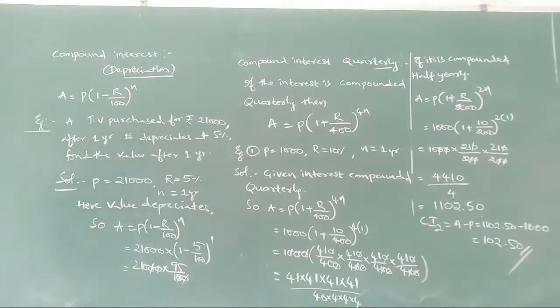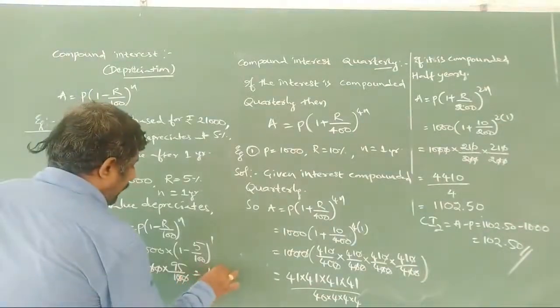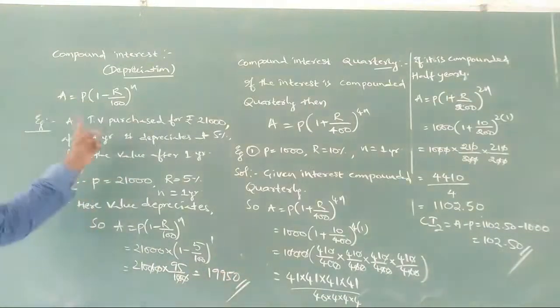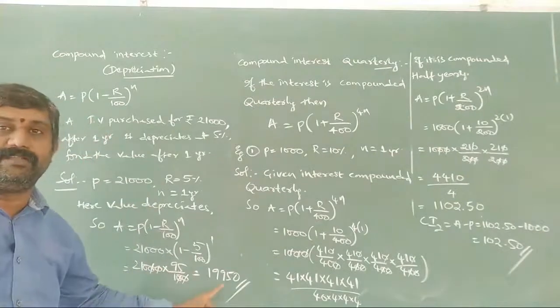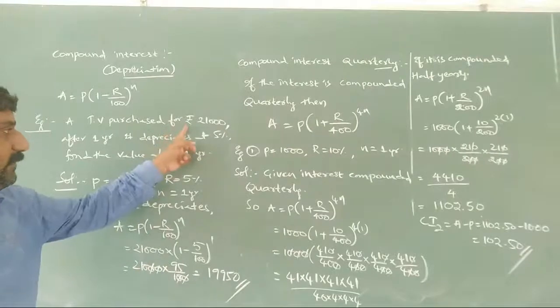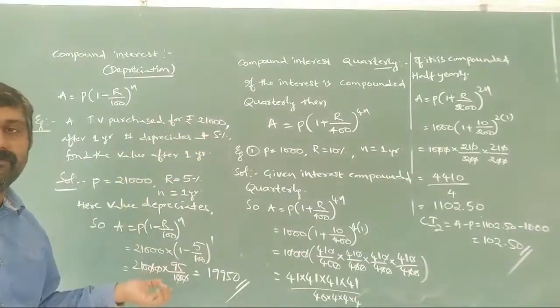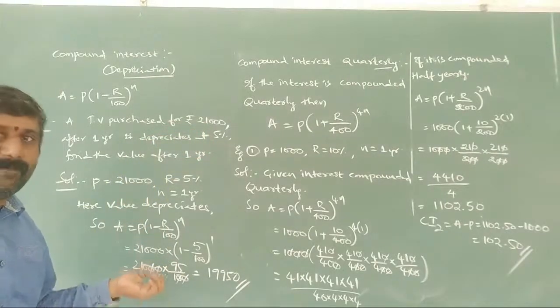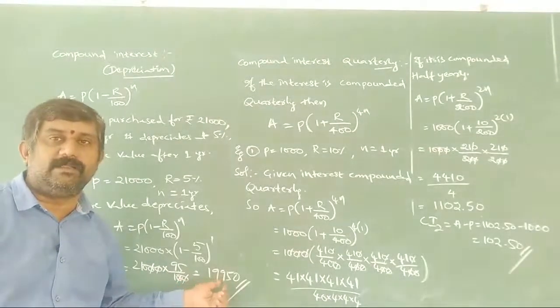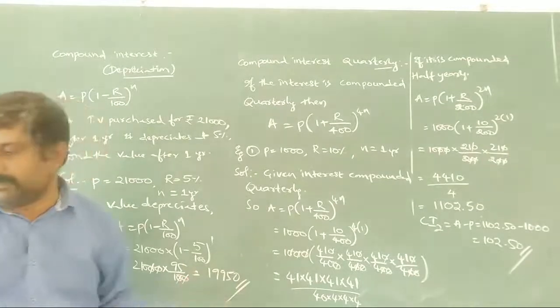So 190 means 19,000 and plus 95. So 1900 plus 95 is 1995. So after 1 year the value of the TV is going to be 19,950 only. Actually previously it was 21 thousand, but after 1 year its value depreciates by 5%. We'll see one more problem here.